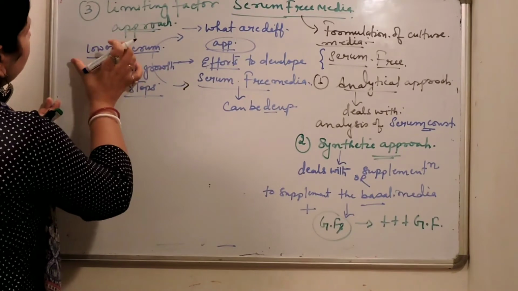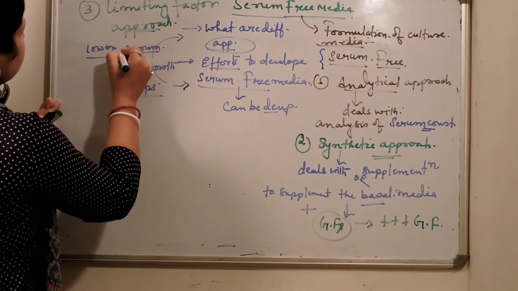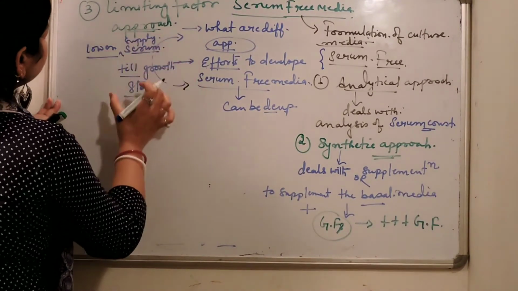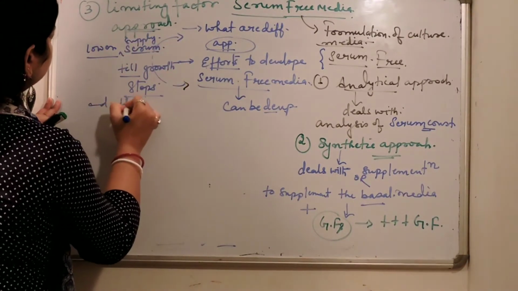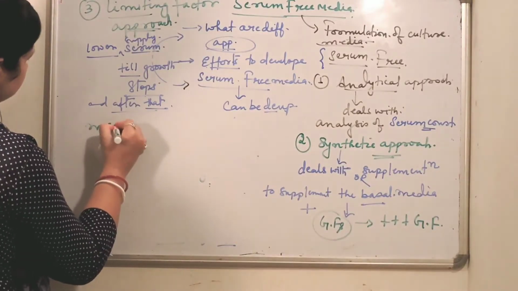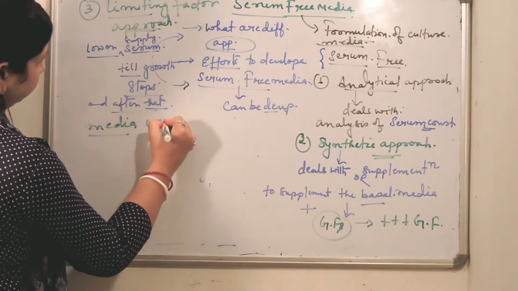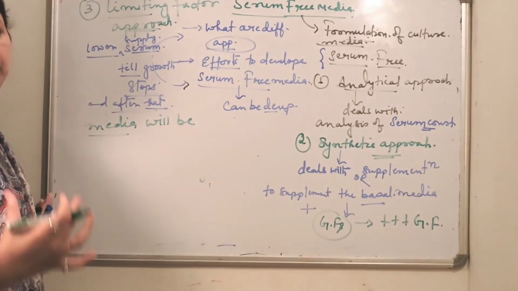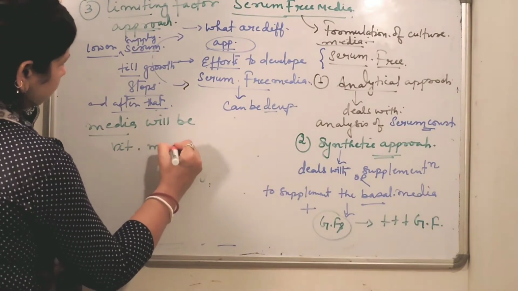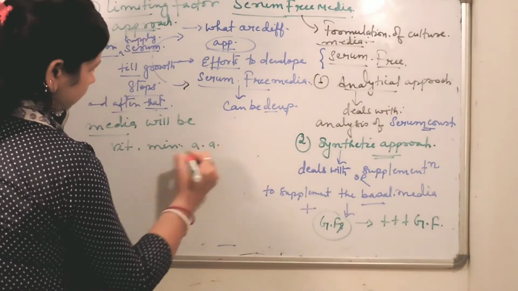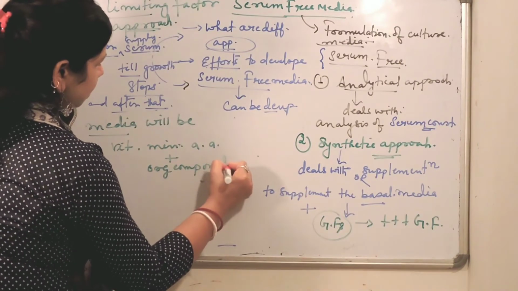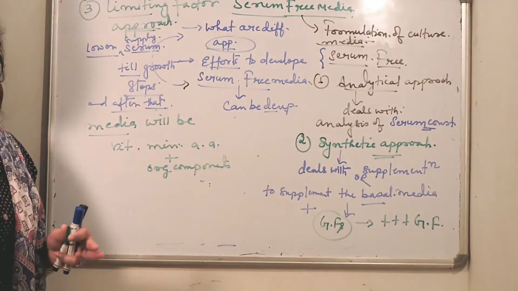We lower the supply of serum till growth stops, and after that the media will be supplemented with vitamins, minerals, and amino acids as well as some other components which are essential for animal cell growth.